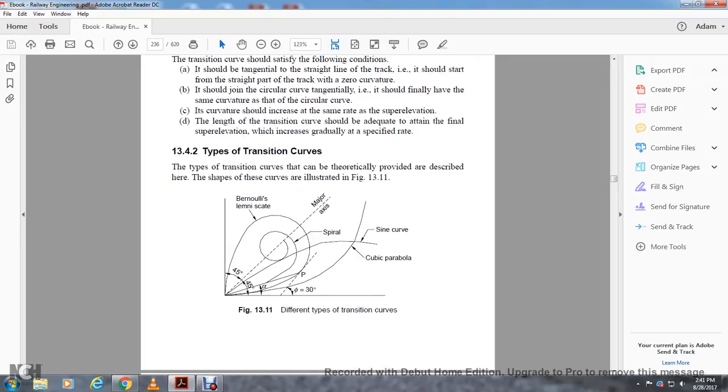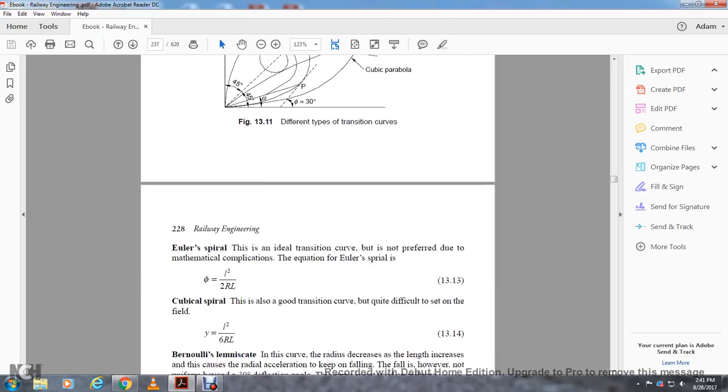13.4.2 The type of the transition curve. The type of the transition curve is theoretically described in the shape of the curves figured in 13.11, different types of transition curves: the Bernoulli lemniscate curve, the cubic spiral, the cubic parabola, and the real spiral. The ideal transition curve is not used, due to the mathematical complication of its equation. The equation of the spiral is: degree times length squared, equal to R times Re divided by 2RL.